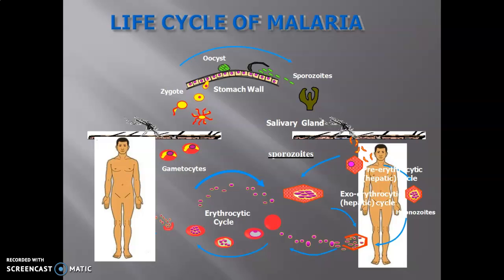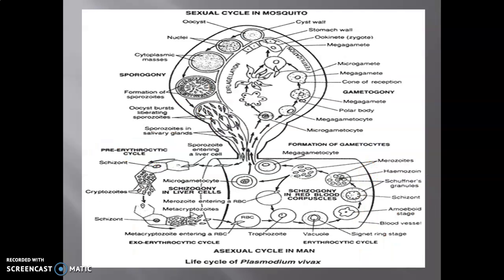These divisions give rise to two different structures, and these structures are called gametocytes, a male gametocyte and a female gametocyte, depending on the different size of that gametocyte. Life cycle of Plasmodium vivax is concerned.